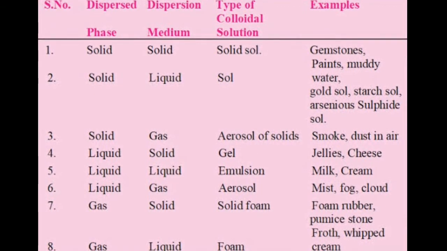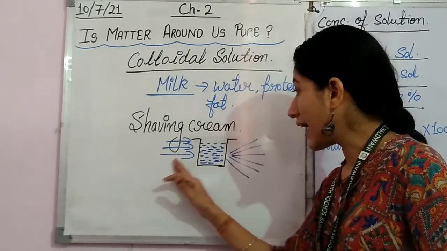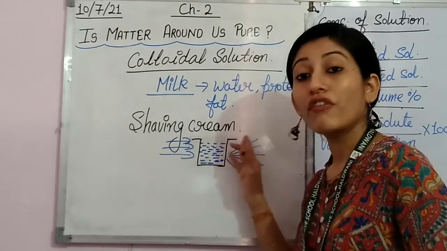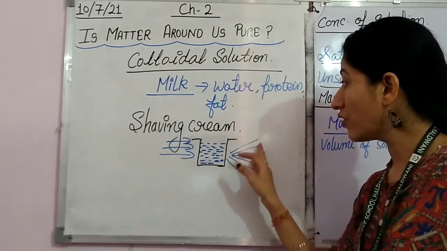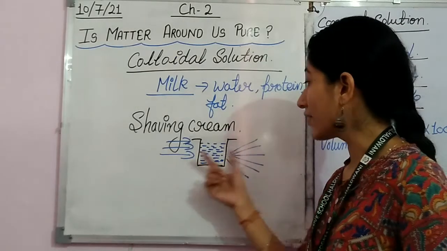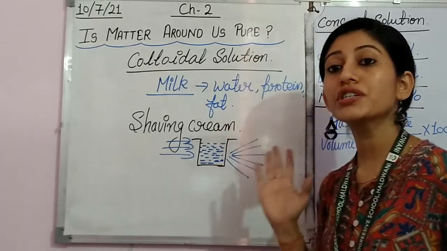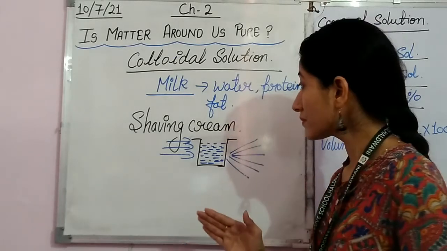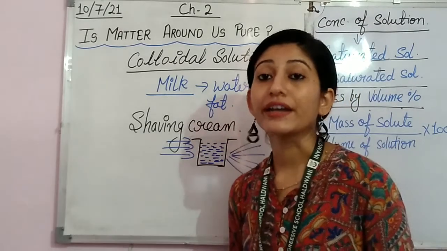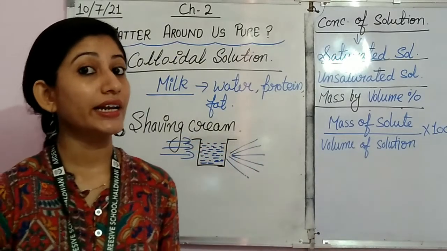Now it's time to discuss the Tyndall effect. The scattering of a beam of light from a colloidal solution is called the Tyndall effect. And you can see this Tyndall effect in your daily life.